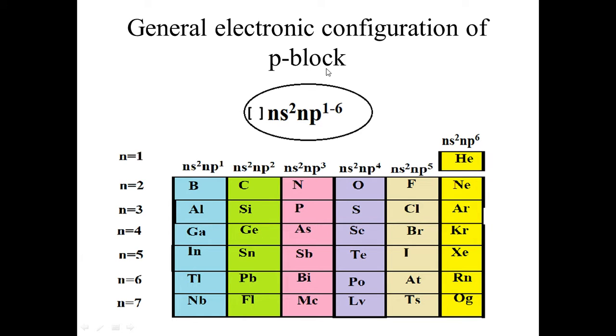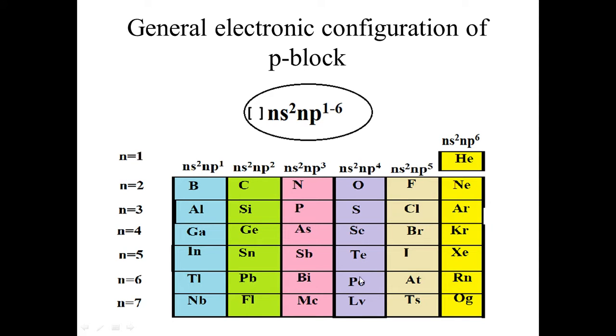Now you can easily determine the number of valence electrons of an element. You can see here the valence electrons for the boron family is 2 plus 1, that is 3. Valence electrons for the carbon family is 2 plus 2, that is 4. Number of valence electrons for the nitrogen family is 2 plus 3, that is 5.